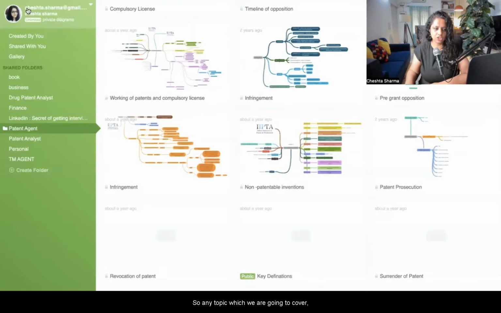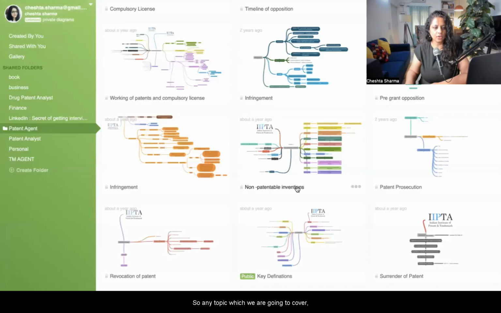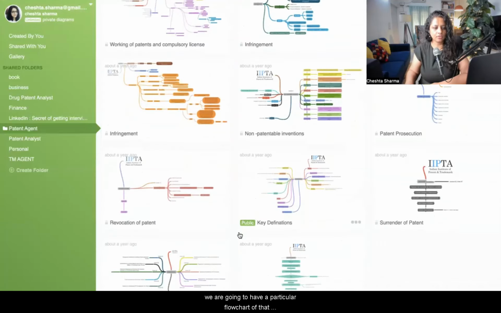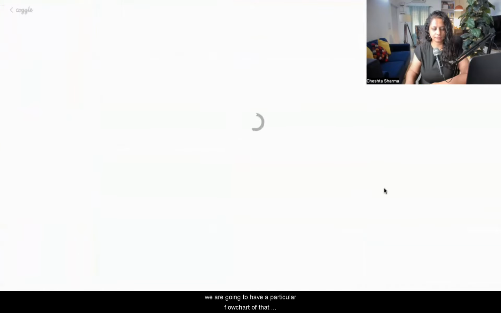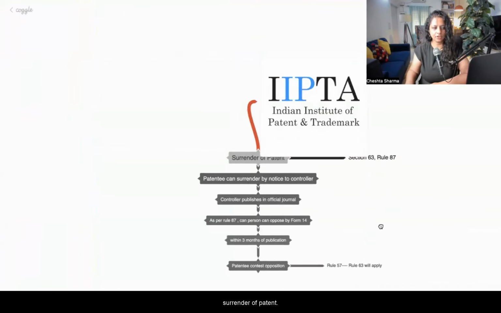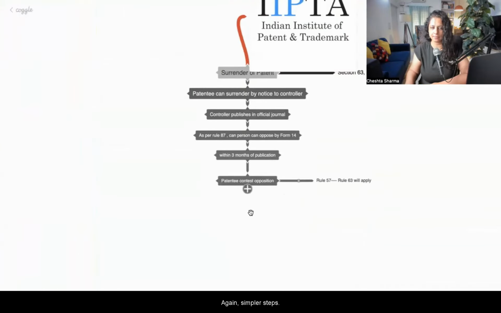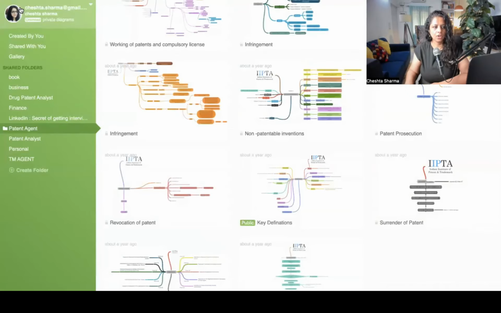So any topic which we are going to cover, we are going to have a particular flow chart of that. Surrender of patent, again, simpler steps. So we have made all these diagrams for you, and this is going to make your learning faster, quicker, and easier.